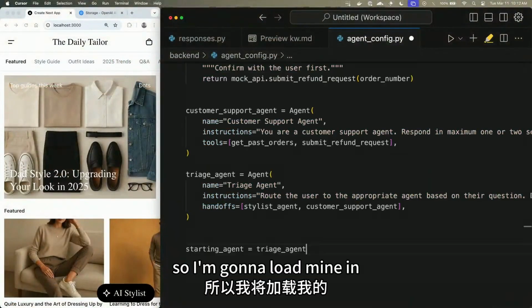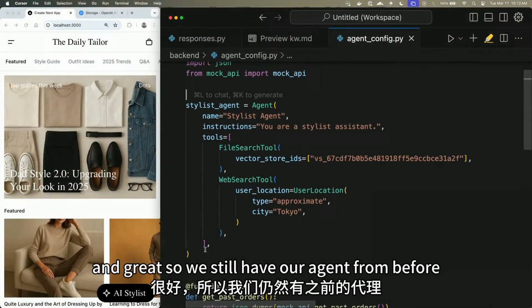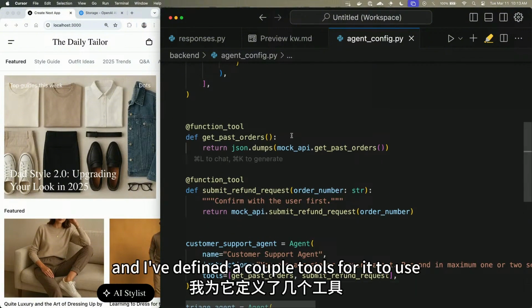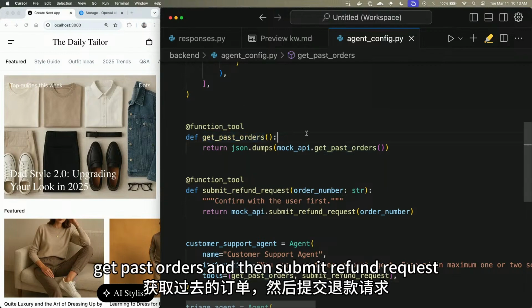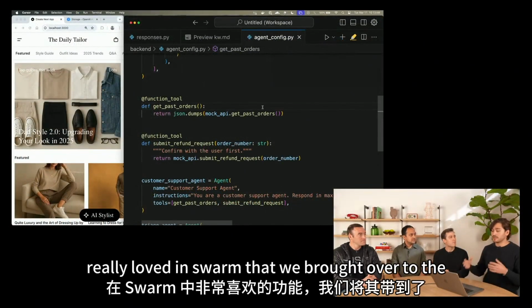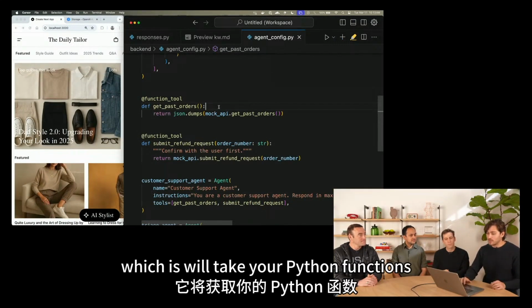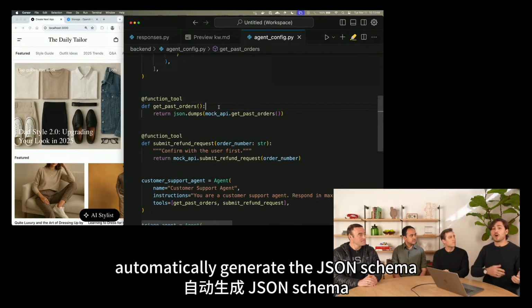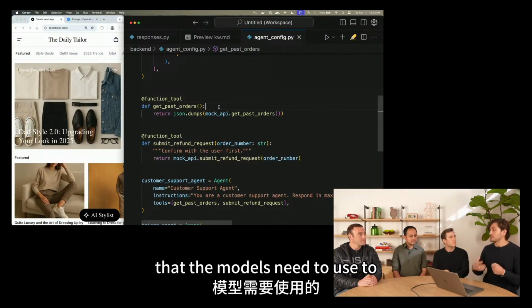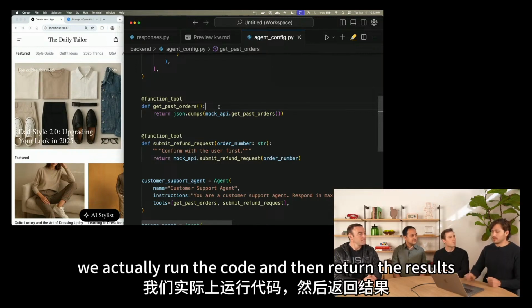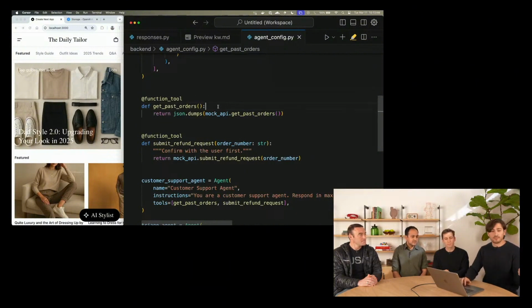So I'm going to load mine in. And great, so we still have our agent from before. But you can see there's also this new agent, the customer support agent here. And I've defined a couple tools for it to use: get past orders, and then submit refund request. And you might notice these are just regular Python functions, as this is a feature that people really loved in Swarm that we brought over to the Agents SDK. We'll take your Python functions, look at the type signatures, and automatically generate the JSON schema that the models need to use to perform those function calls. And then once they do, we run the code and return the results. So you can just define these functions as they are.